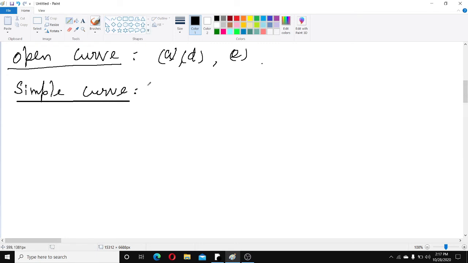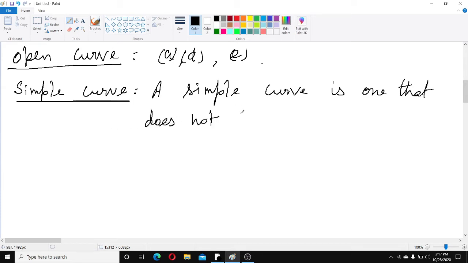What is a simple curve, children? Simple curve definition: a simple curve is one that does not cross itself.